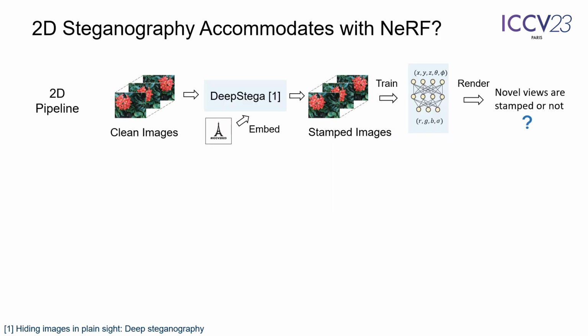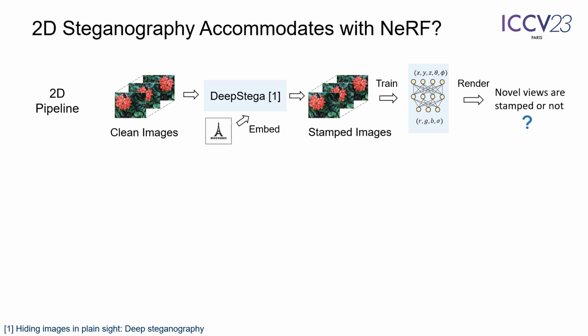A straightforward solution is to directly lift 2D steganography to 3D NeRF. People can apply 2D steganography on clean multi-view images to get stamped ones and use them to train NeRF. Then the only remaining question is whether the encoded message can be retained in the novel view rendering.